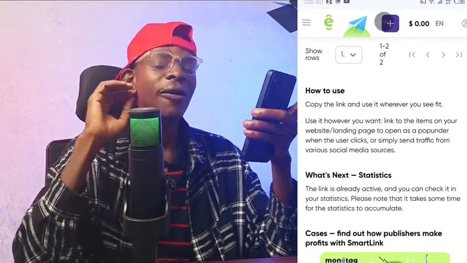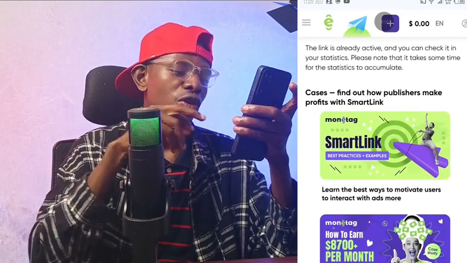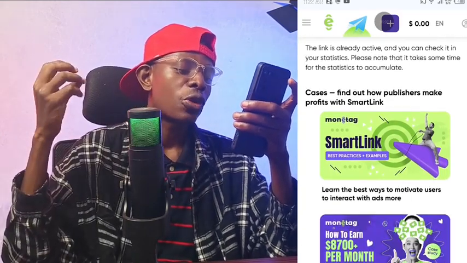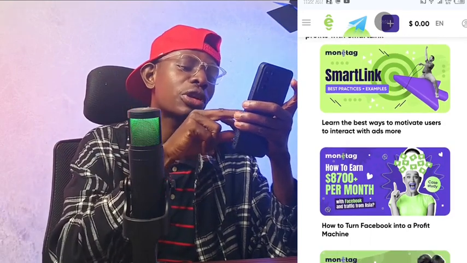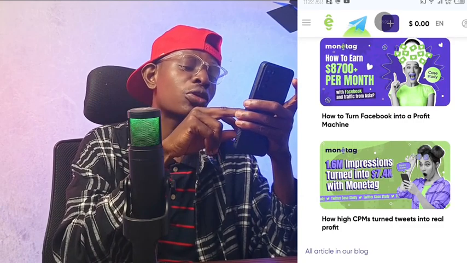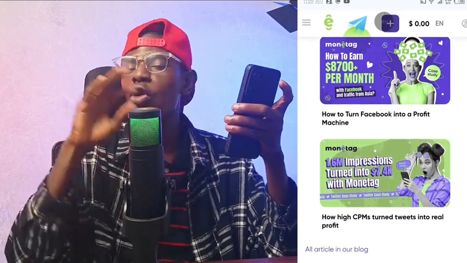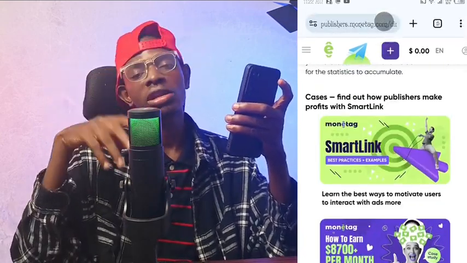You can read through everything about this platform. As you can see how their smart link works, you can read through and get to know it better. As you can see how to turn Facebook into a profit. As you can see how much CPM, all these things. Even your Twitter, you can use this. You can read through and know more detail about this platform.